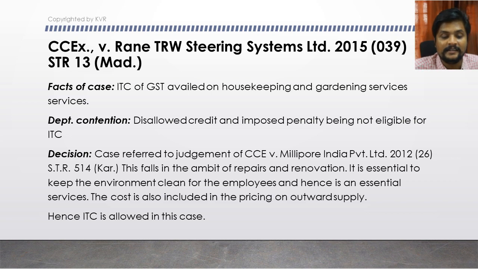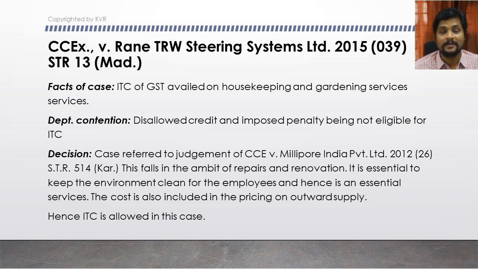Facts of the case: ITC availed on housekeeping and gardening services. The taxpayer has availed ITC on the tax paid on housekeeping and gardening services. Whether it can be claimed, or is it personal consumption, because it is not related to the business directly?